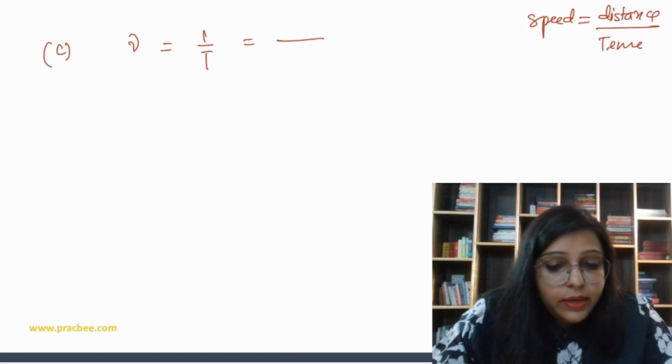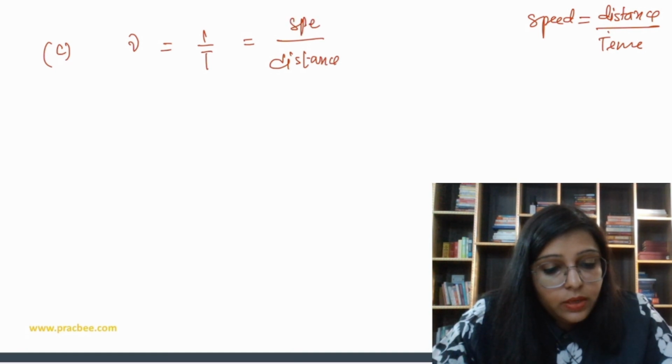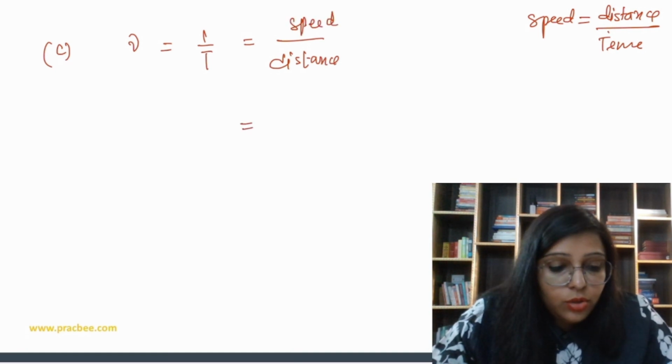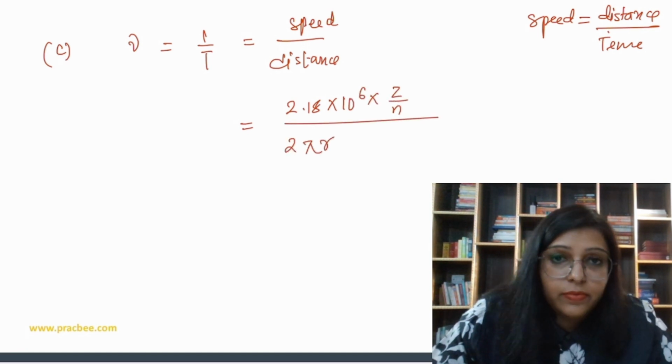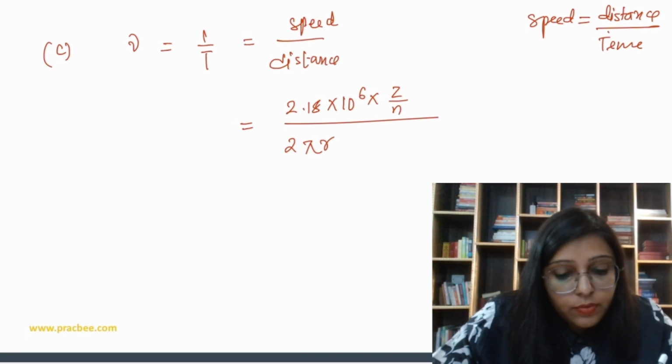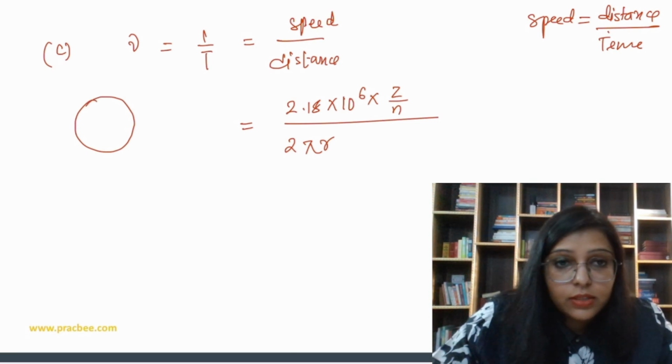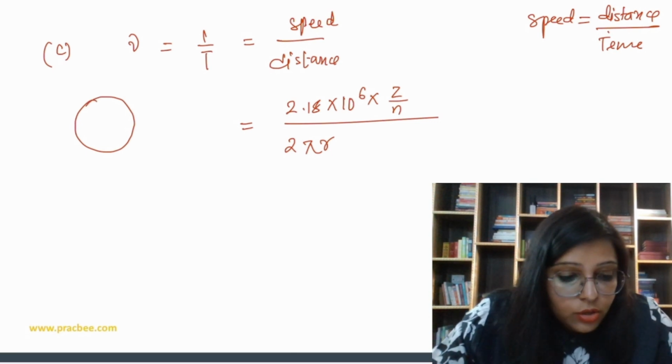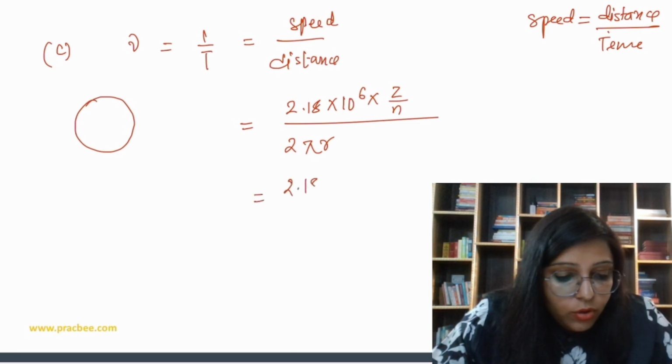So time can be distance over speed. So speed is 2.18 into 10 to the power 6 into Z over n, and distance is 2 pi r, the circumference, because this is the frequency of revolution. So for the revolution, distance is going to be the circumference, right? So here we are going to put the value of r.